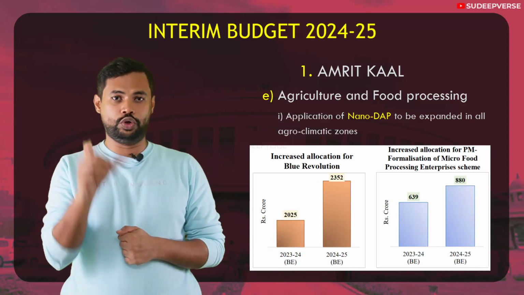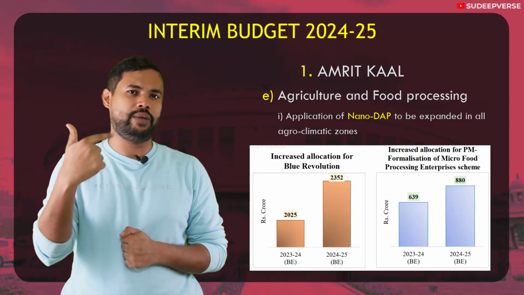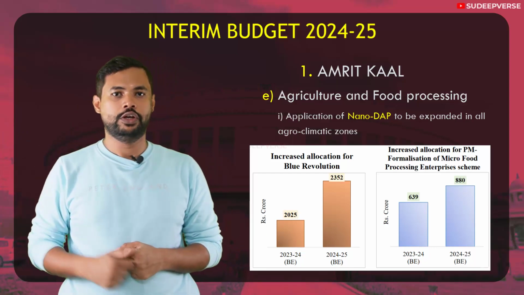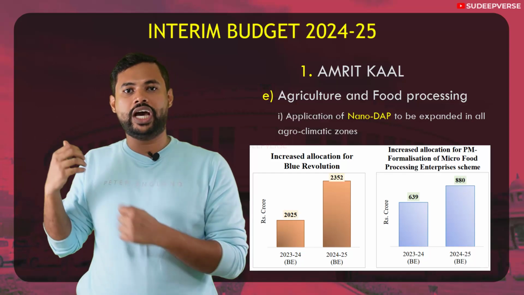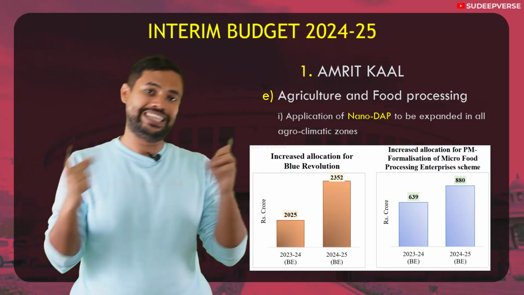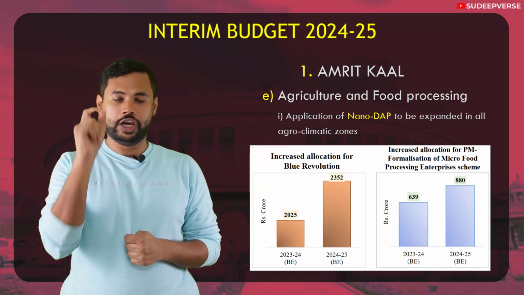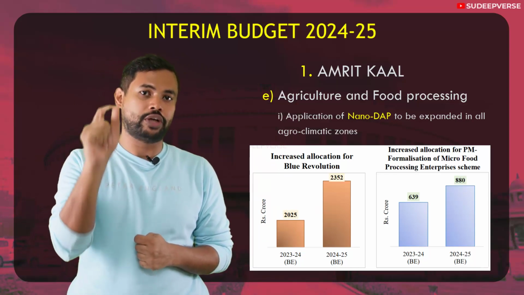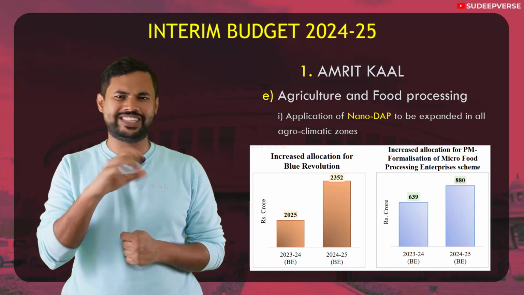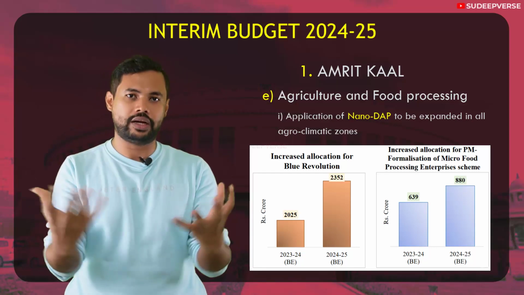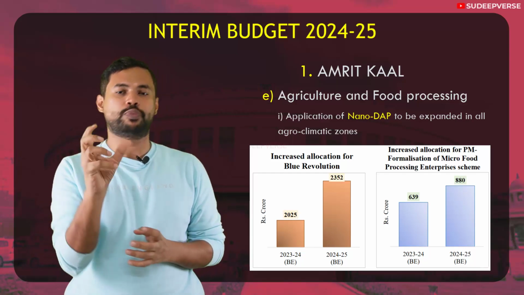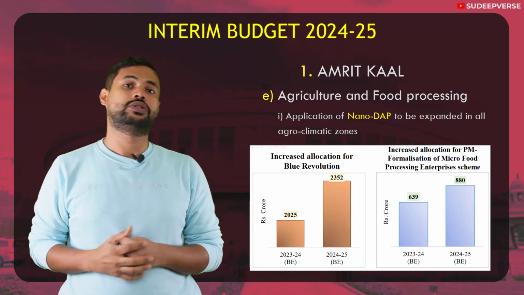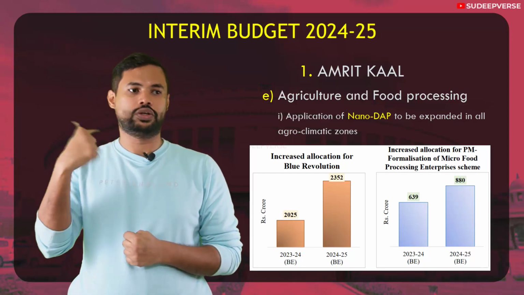Along with this, as I told you, food processing is a very important sector because the backward linkage of food processing is the farmers of India. So if food processing rises, not only are we reducing the wastage of food, but also we are increasing the incomes of farmers. So if you take food processing, there is a scheme of formalizing micro food processing units. Because food processing is highly unorganized, we have to bring it under the formal ambit of the economy. So for this program of formalizing micro food processing units, you are seeing an increase in allocation of almost 37%. That again is good news.